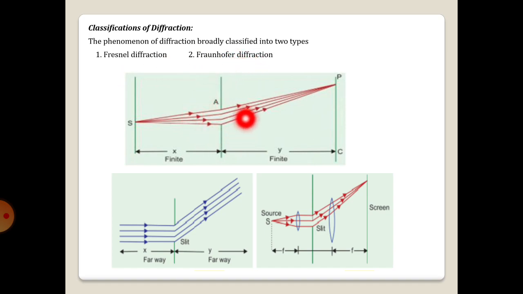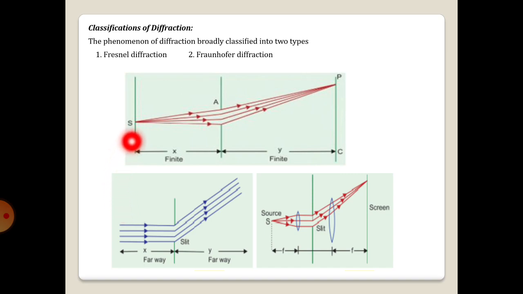Here are the experimental arrangements for Fresnel diffraction and Fraunhofer diffraction. In both cases, we have a screen, a slit or obstacle, and a source. In the Fresnel case of diffraction, a point source is used. In the Fraunhofer case of diffraction, an extended source is used.